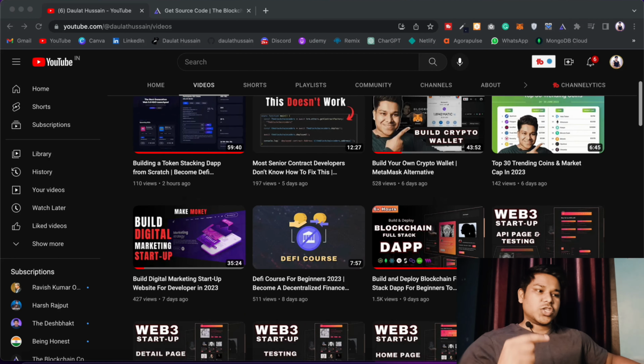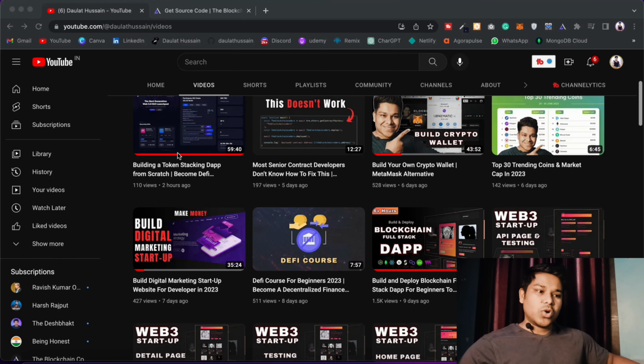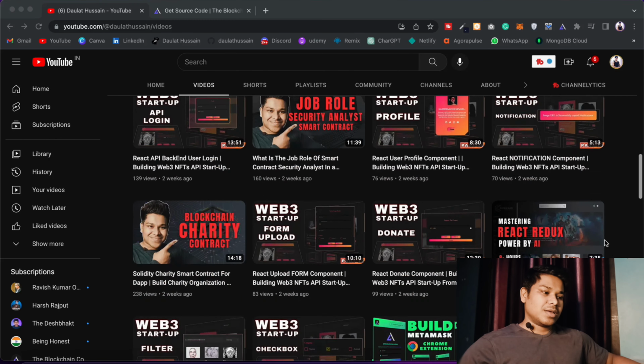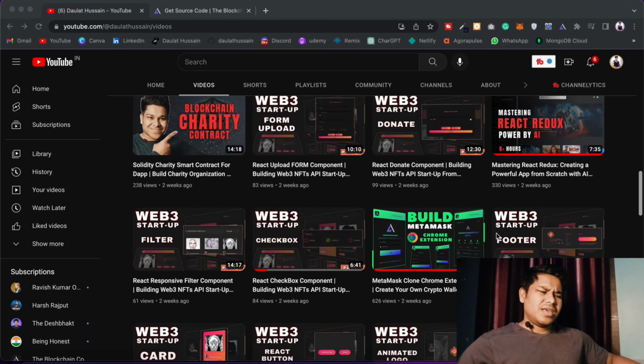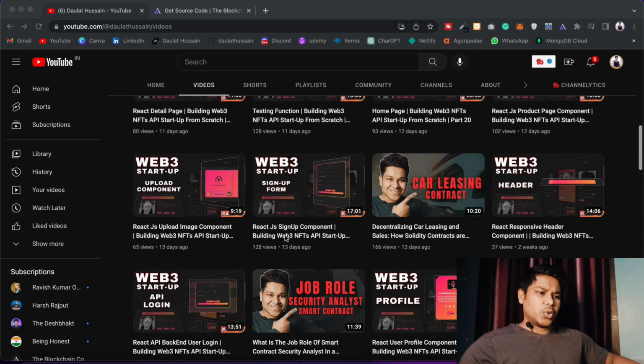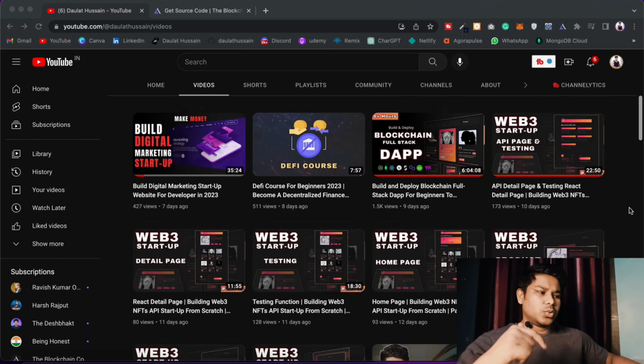Do let me know which project you want to build first, whether you want to build the token staking platform, or you want to go with this one, the MetaMask clone. I will start uploading that video first, and it will be a 1 week gap. If I publish this particular project, then after a week or 10 days gap, you're going to have the other project. So do let me know in the comment section which one you want to build first.